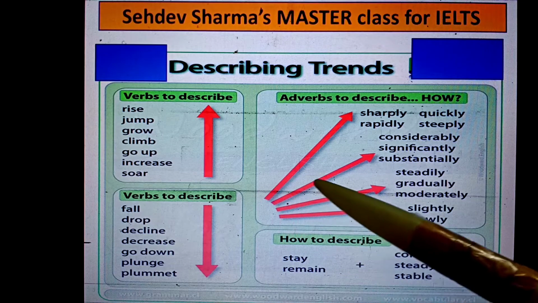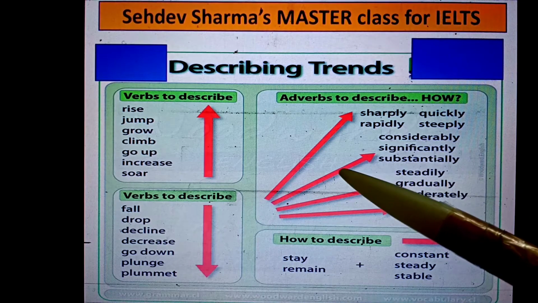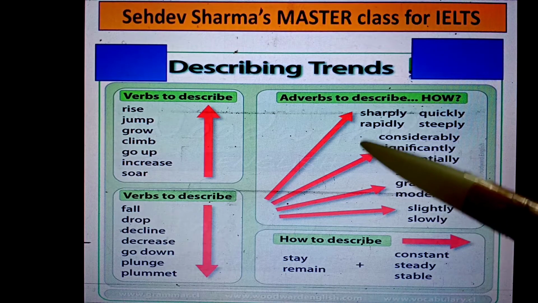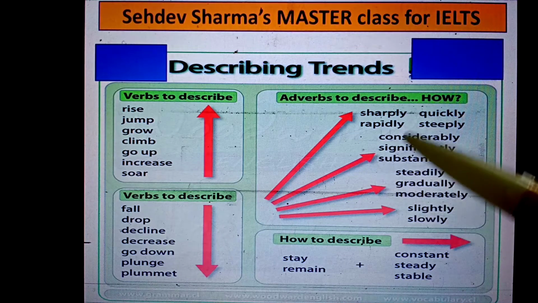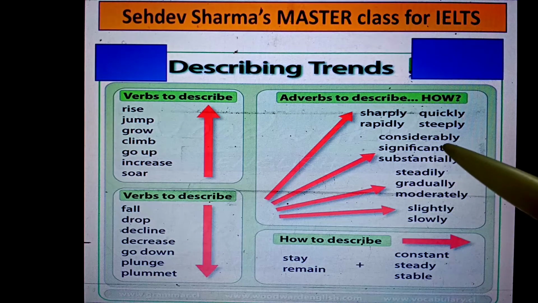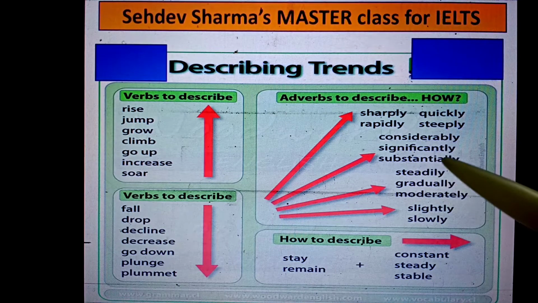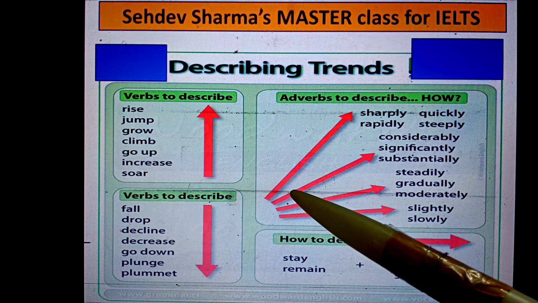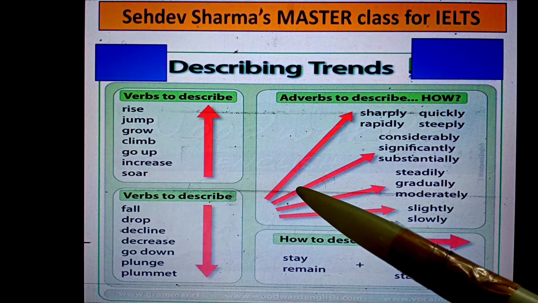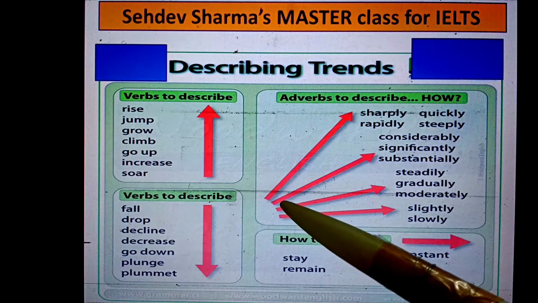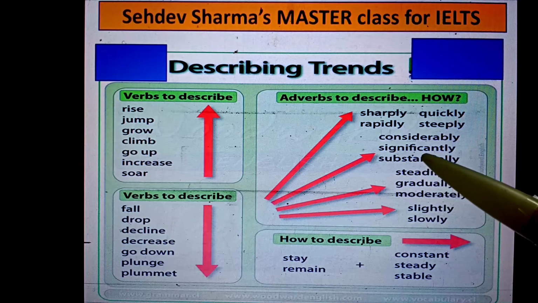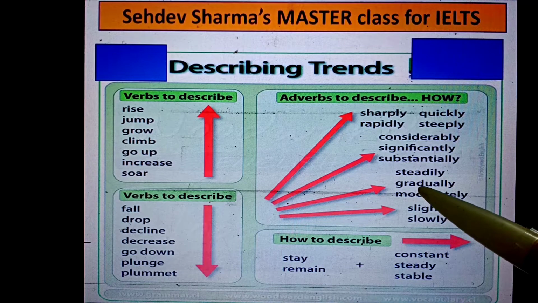If the data is around a 45 degree angle, which means the data is ranging between 40% to about 50 to 55%, then we can say considerably, significantly, or substantially. For example, say Ekbar Sharma was having 100 rupees yesterday and today his father has given him 50 rupees more. So we can say that his worth has increased by 50%. If it is 50%, then we have to use the word substantially. I cannot use the word gradually.